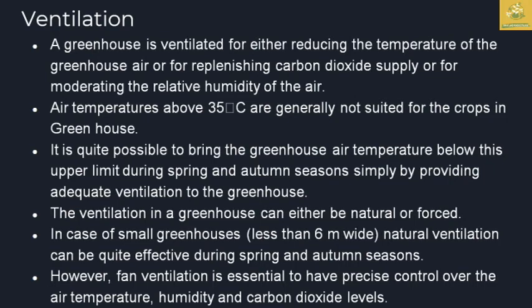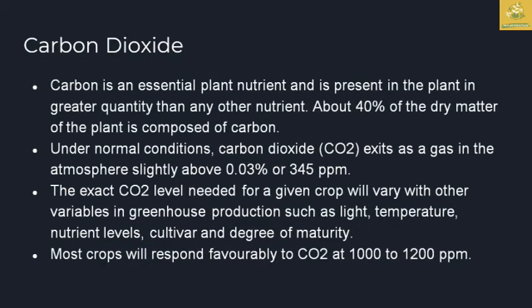And carbon dioxide, which is an essential nutrient, is required by plants in a greater quantity than any other. Above 40% of dry matter is composed of carbon.